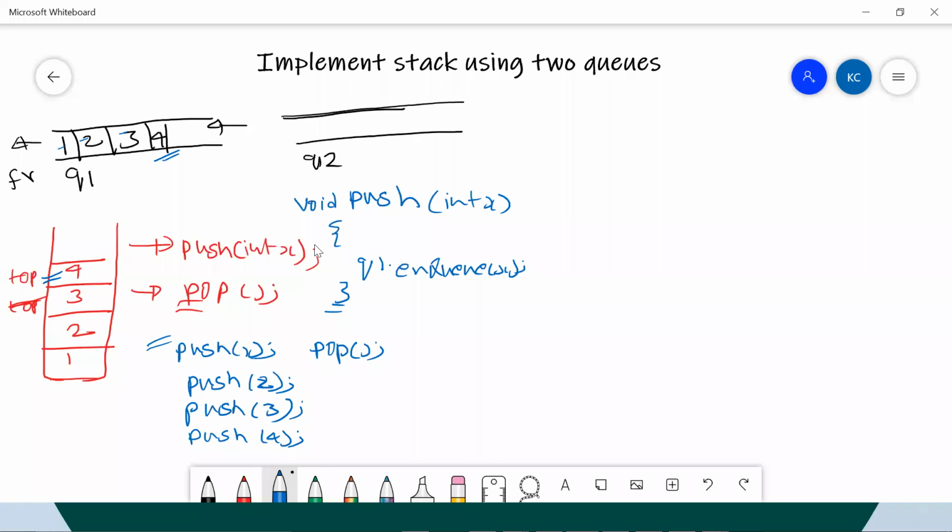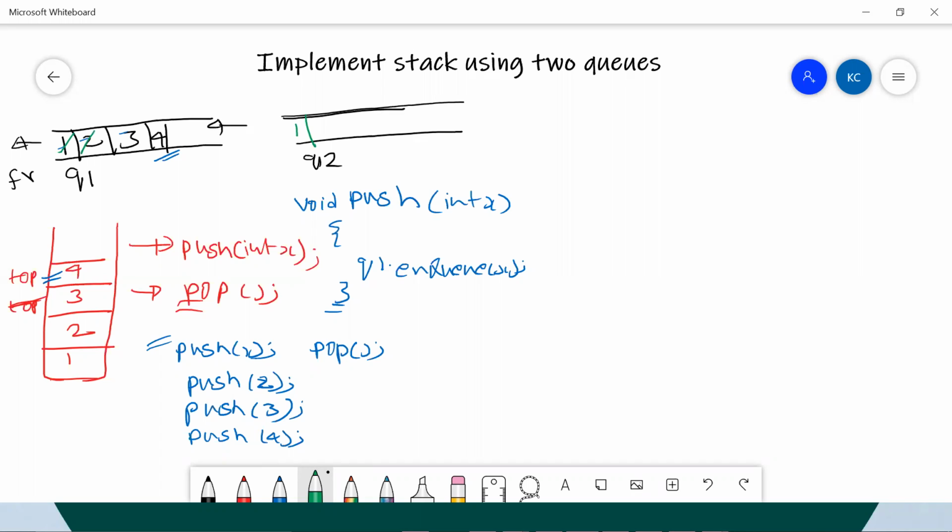Let me try to execute the same example. I'm saying q1.dequeue. When I say dequeue, the first element is removed. But where am I putting it? My code would be q2.enqueue of q1.dequeue.